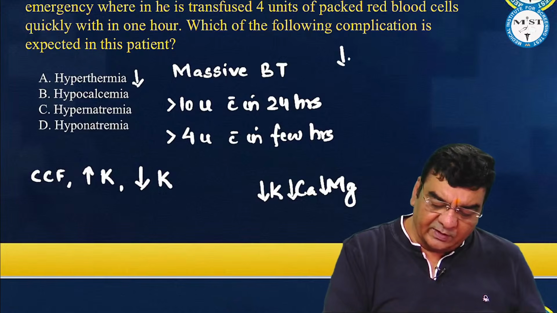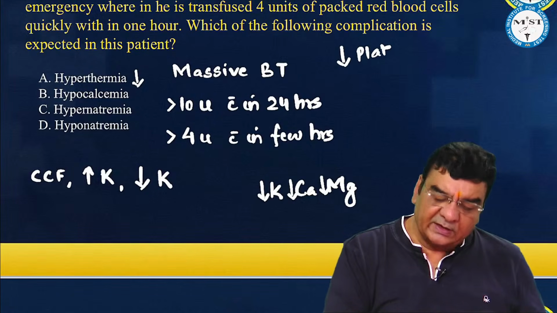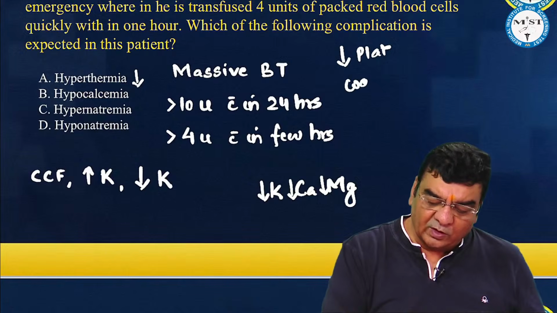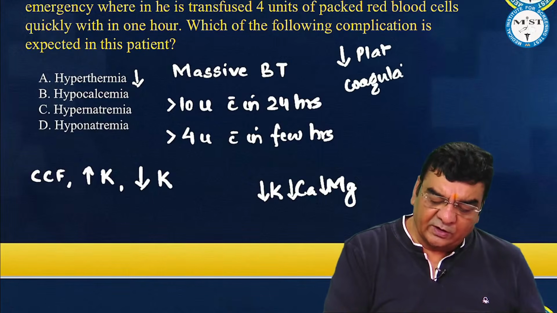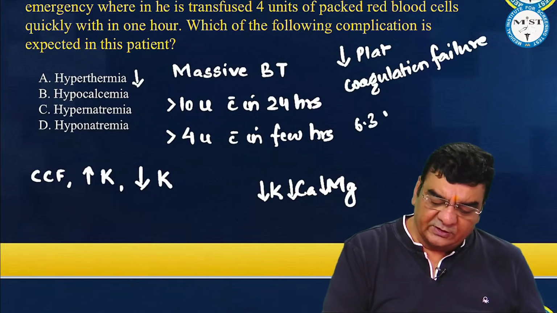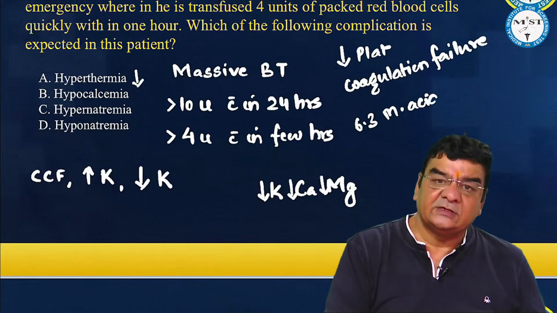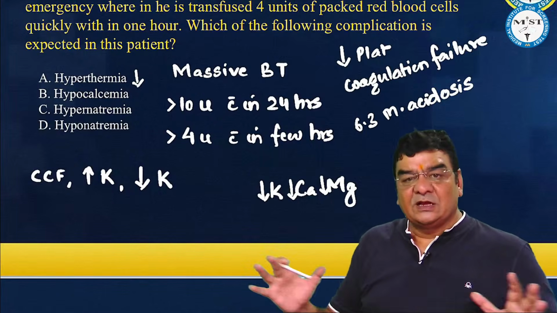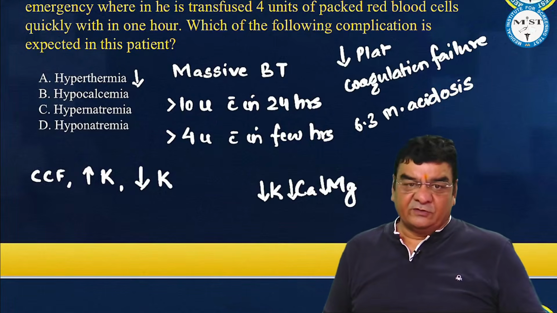So there can be thrombocytopenia and disseminated intravascular coagulopathy. Coagulation failure can occur. Apart from this, the stored blood pH is 6.3, so you can find metabolic acidosis. So these can be the different complications in massive transfusion.